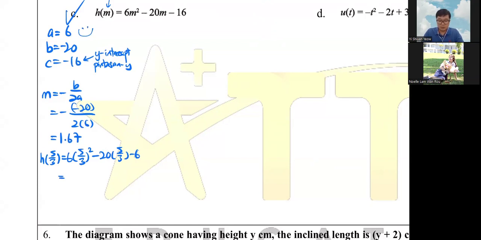Okay, so 6 times the square root of 5 over 3 squared. Squared must be in the bracket. So times 6 here is this one, and then minus.